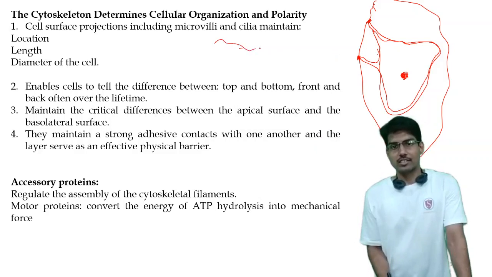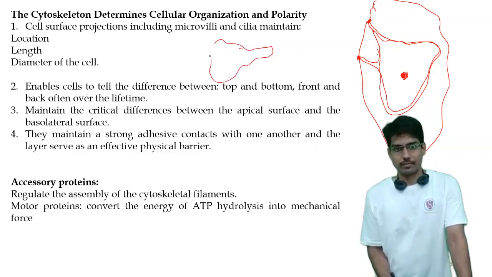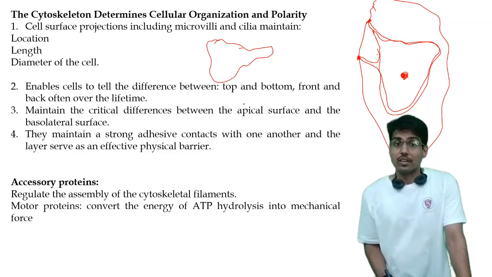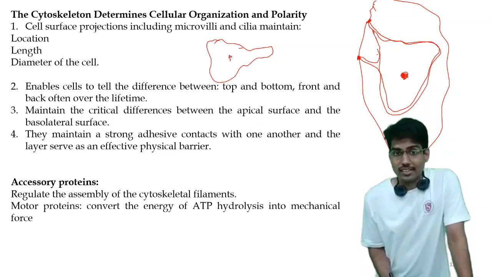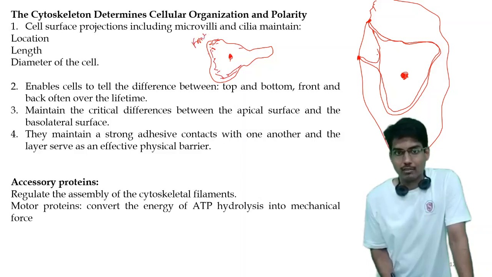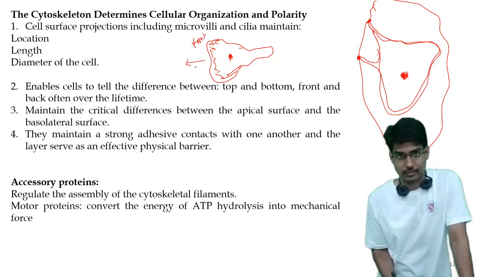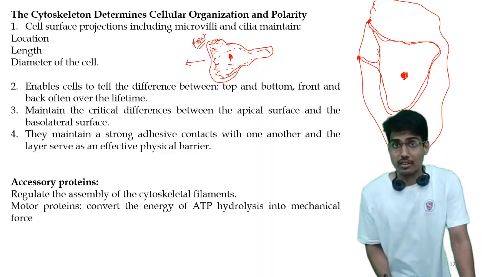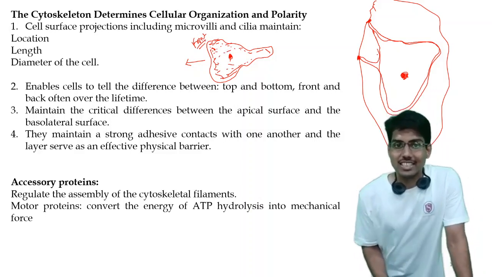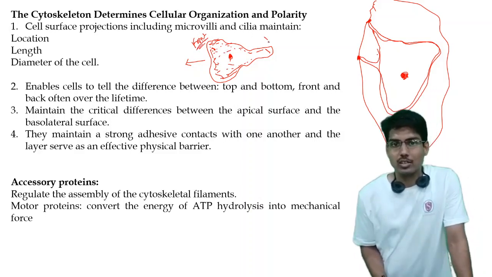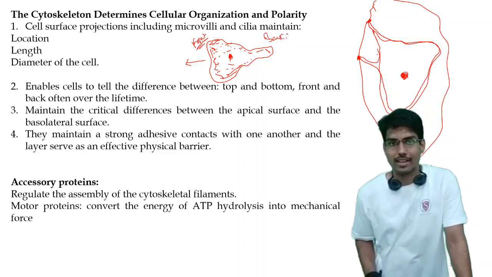Now suppose this is the cell. The cytoskeleton system will tell the cell that this is the front end of the cell, and the cell will always move from this side only. So the distribution of actin or the other cytoskeletal systems will determine which will be the front end and which will be the back end. Once it is determined that this is the front end, this is automatically going to be the back end, right?